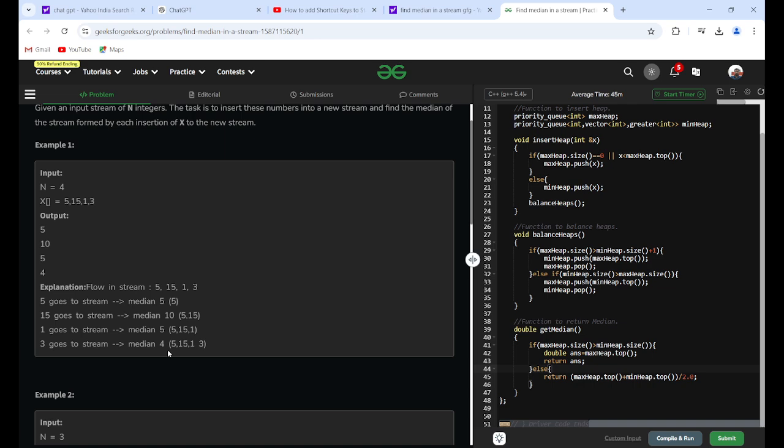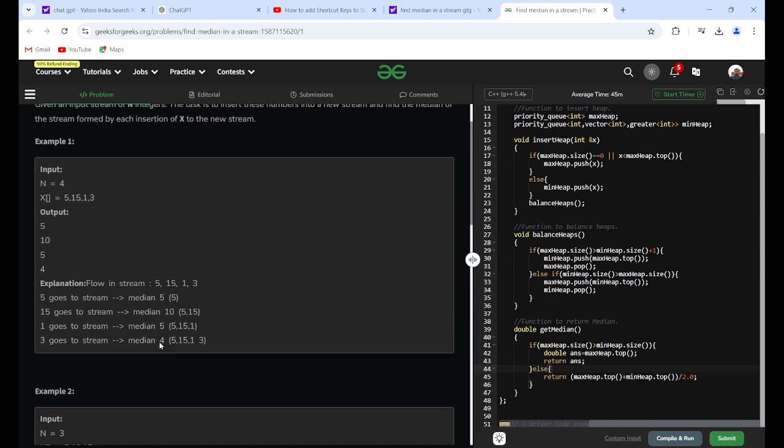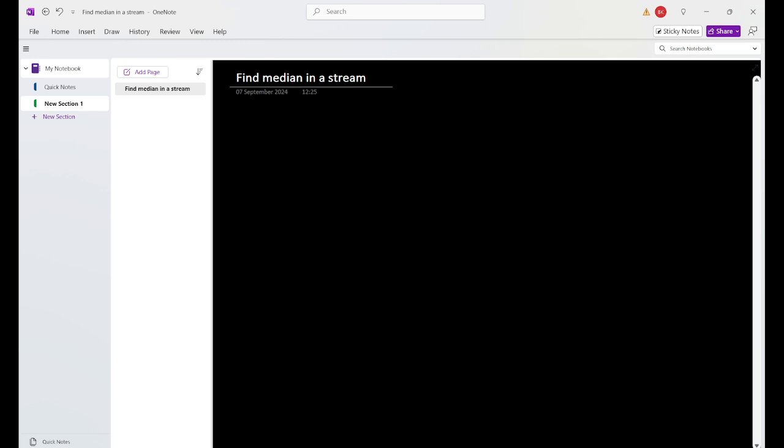Then the total elements will be 5, 15, 1 and 3. Sort this and it becomes 1, 3, 5, 15, and the median will be the average of the two middle elements, 3 and 5, so the average of 3 and 5 will be 4. Let's discuss this in the pen tab.